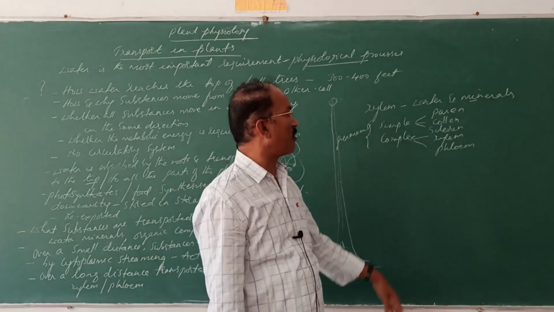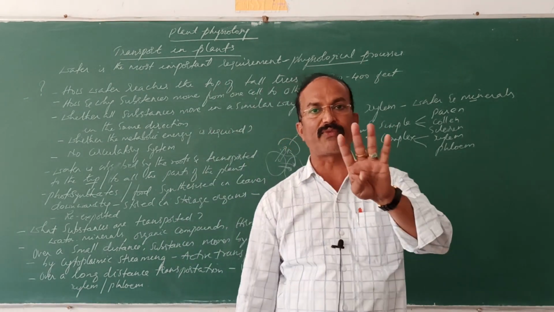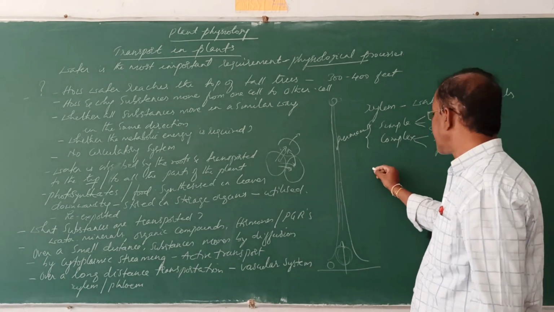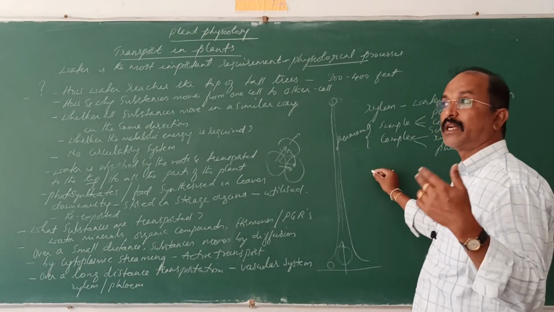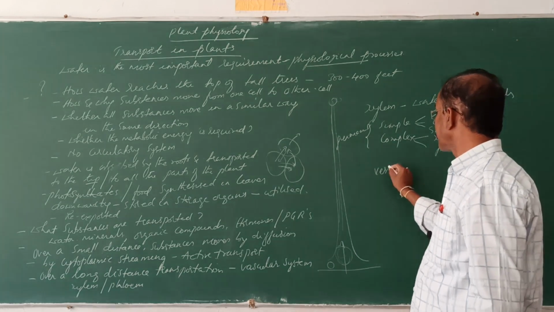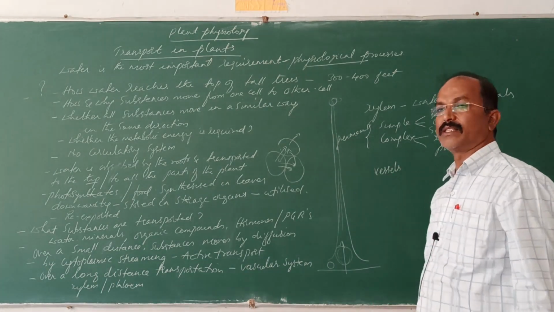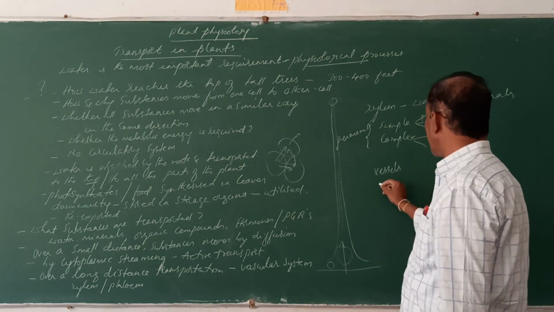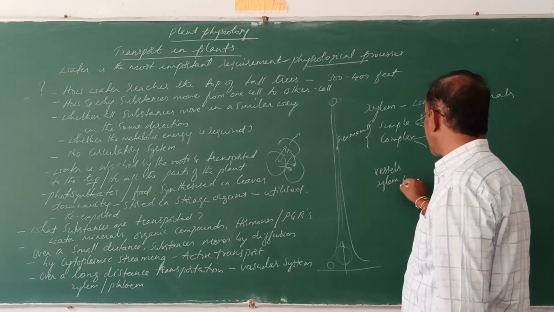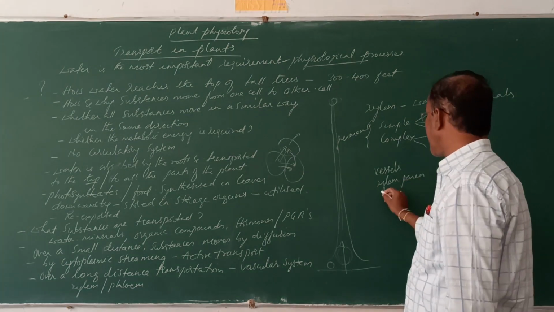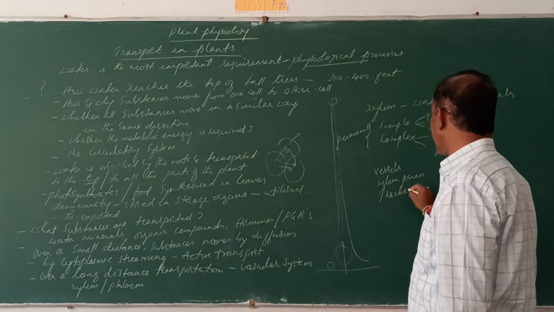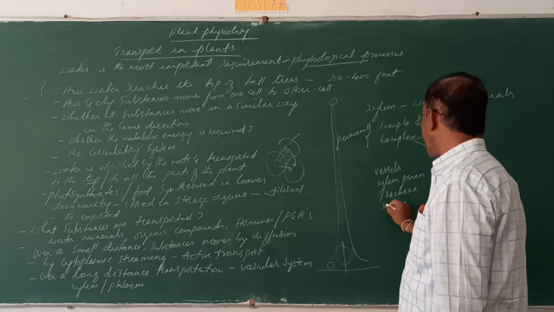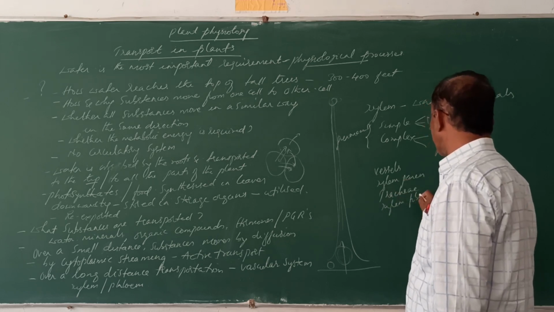The xylem is a complex tissue. In the xylem there are 4 different types of cells. What are those 4? The xylem consists of tracheids, tracheae or vessels, xylem parenchyma, and xylem fibers.